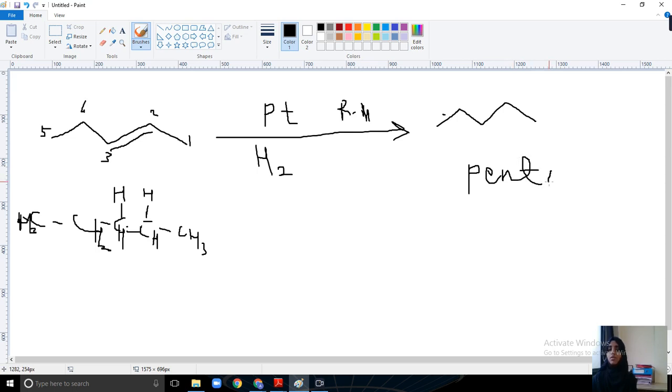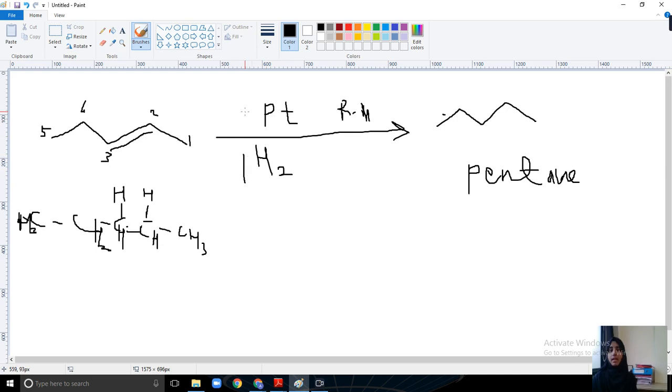So this is one method of preparation of alkane. Any catalyst will be there: it can be nickel, and it can be palladium, palladium, nickel, platinum.